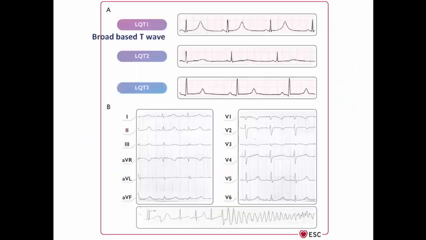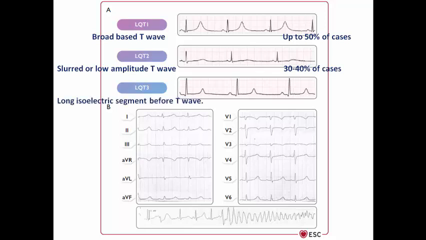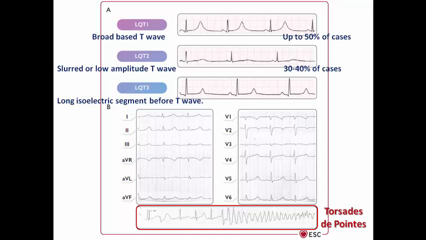The characteristic ECG in long QT syndrome type 1 is a broad-based T wave, and this represents up to 50% of cases. Long QT syndrome type 2 shows slurred or low amplitude T wave, and this occurs in 30 to 40% of cases. In type 3, there is a long isoelectric segment before T wave, and this is less common than type 1 and type 2. And we can see here the end result of long QT interval, which is polymorphic VT occurring on top of long QT interval. This is what's called torsade de pointes, which can result in sudden cardiac death.